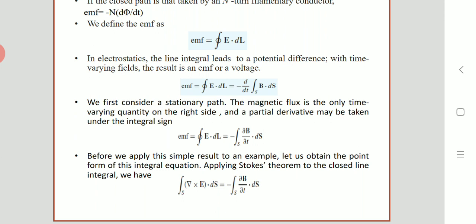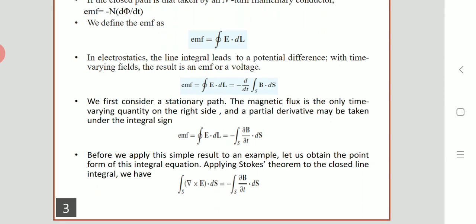According to Stokes theorem, we obtain from the above equation that the surface integral of del cross E, that is curl of E dot ds, is equal to minus the surface integral of dou B by dou t dot ds. This is the equation we get by applying Stokes theorem to the closed integral, right?